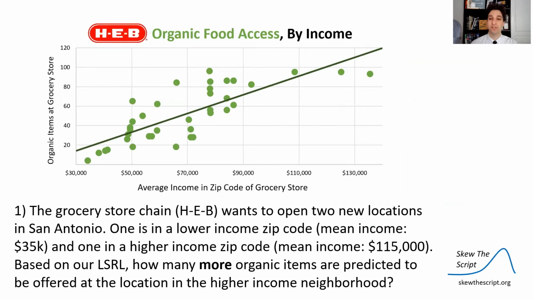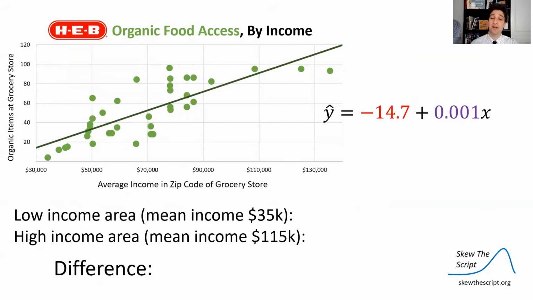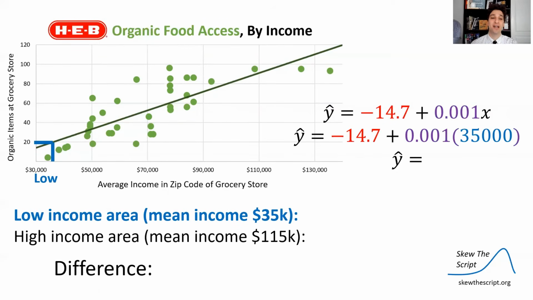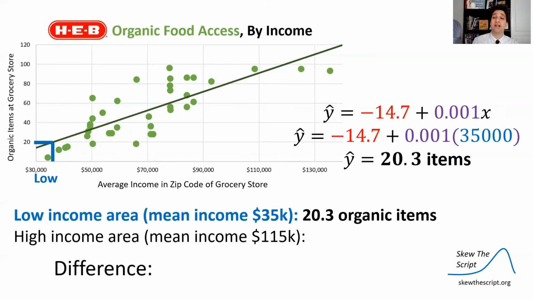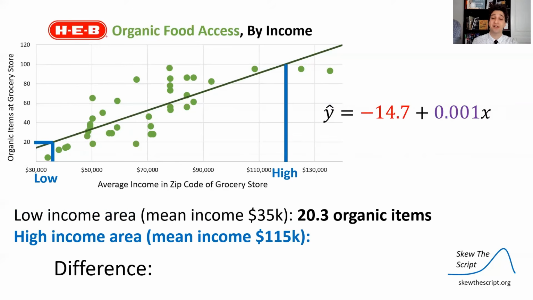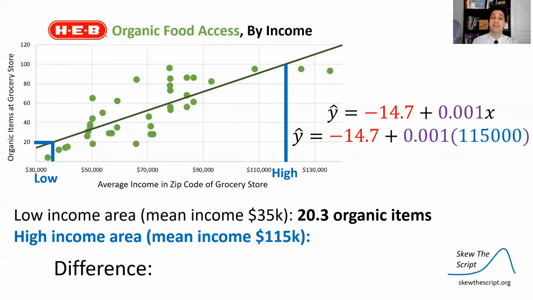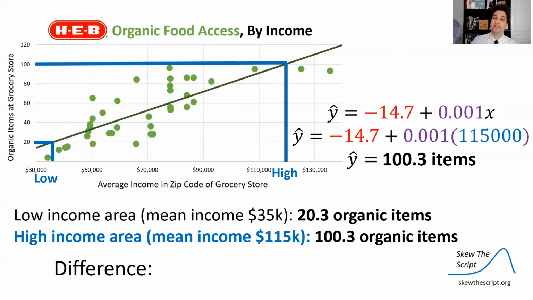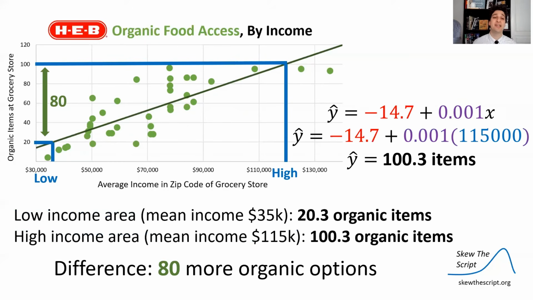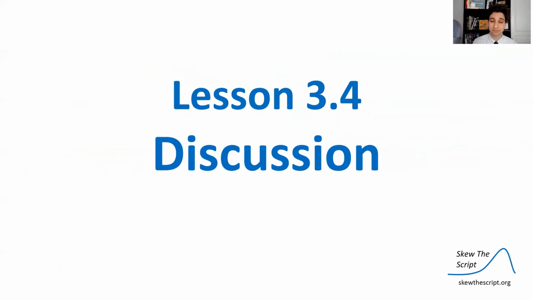Well, to do this, we need to make 2 predictions. Let's talk about the low income area first. Let's plug in that X value of $35,000. Plugging that in, finding the predicted Y value, it's about 20.3 items. We expect 20.3 organic food items to be offered at that store. For the high income area, we're just going to do the same thing. We're going to plug in 115,000 as my X variable value, and find what it is. The predicted amount is 100.3 items. So the difference between those is about 80. So we expect the high income neighborhood serving store to offer about 80 more organic options than the low income area serving store.